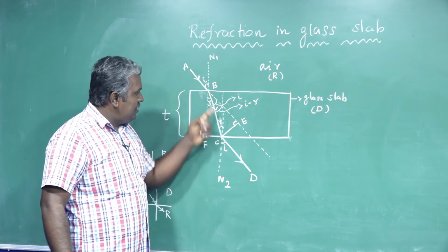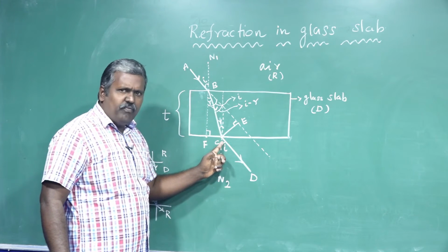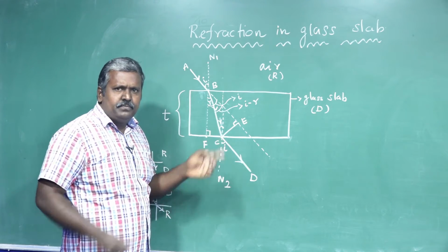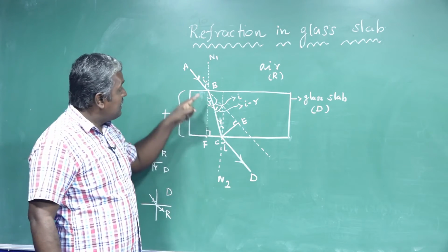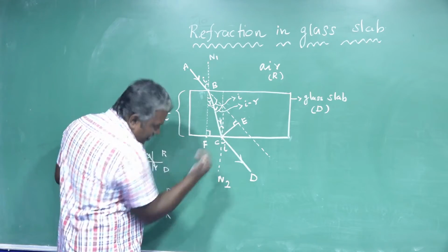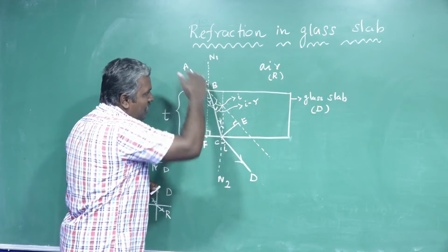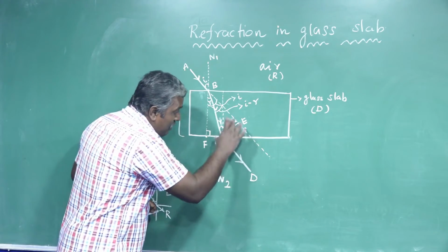After completing two refractions, the ray of light coming out from this surface will be in the same direction as that of the incident light, but just shifted from the original path of the incident light. Both are parallel to each other.